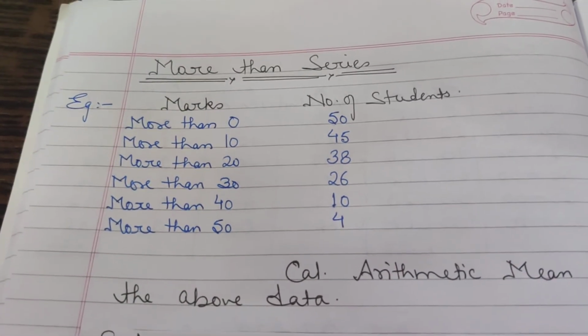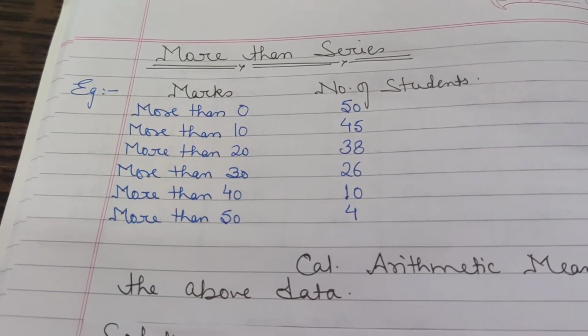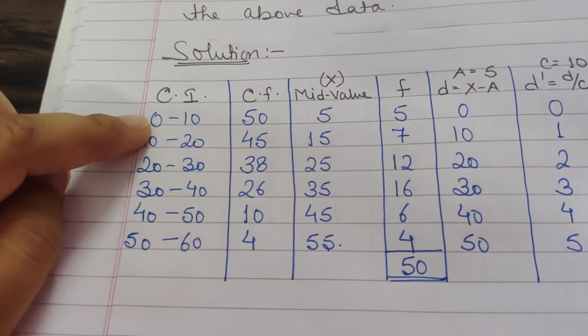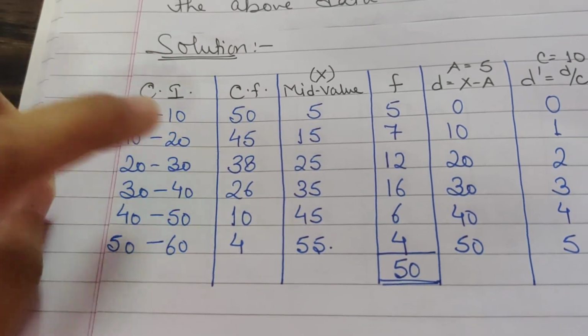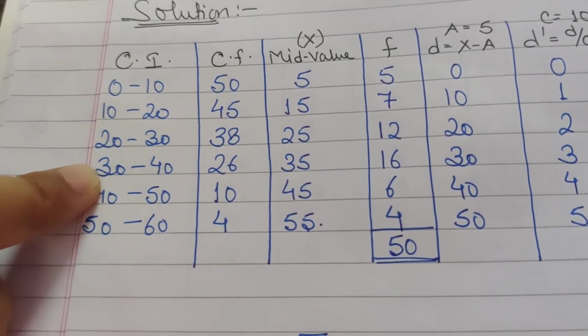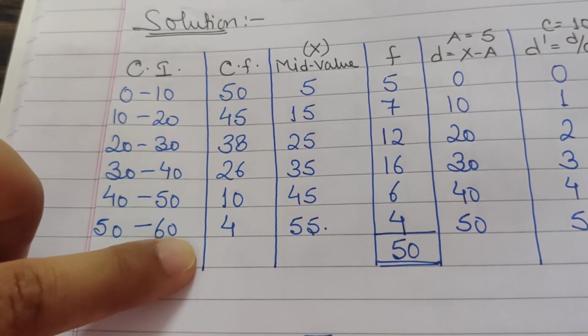It is like this. But since you can see again the class intervals are 10, 10. So the class interval here will be more than 0 means from 0 to 10. More than 10 means from 10 to 20. From more than 20, 20 to 30. When we say more than 30, it means 30 to 40. Then 40 to 50 and 50 to 60.